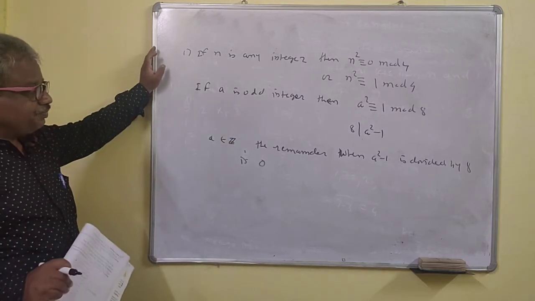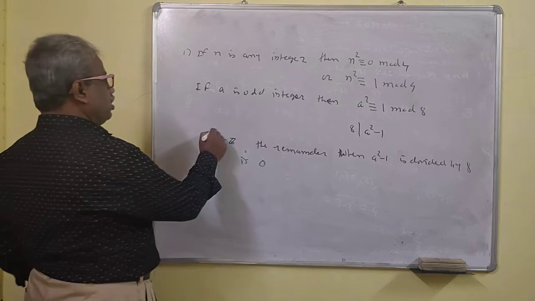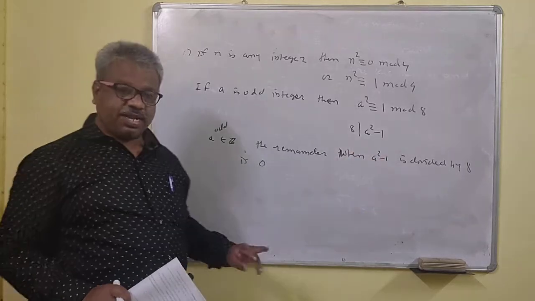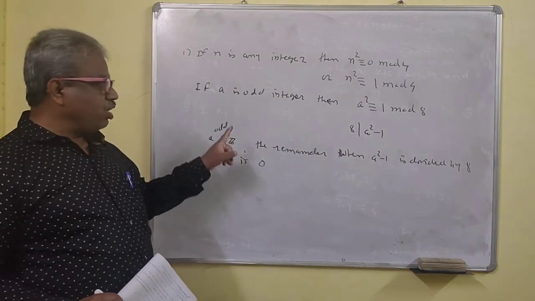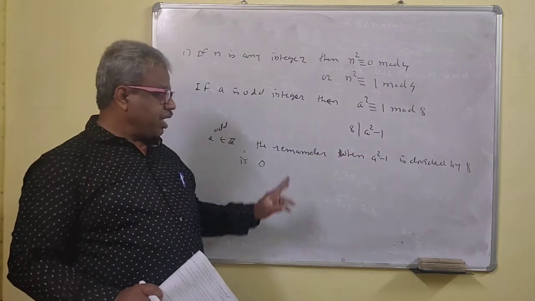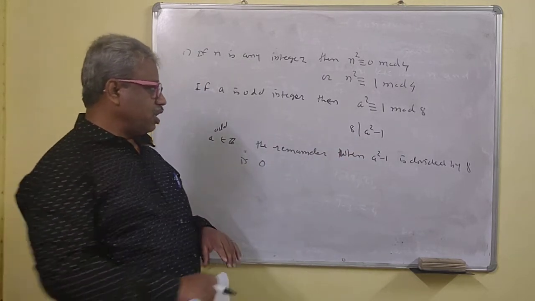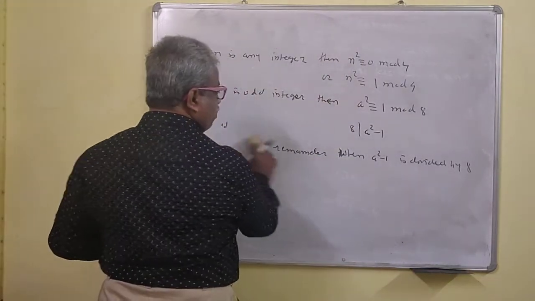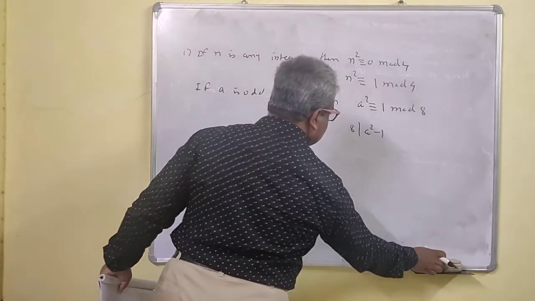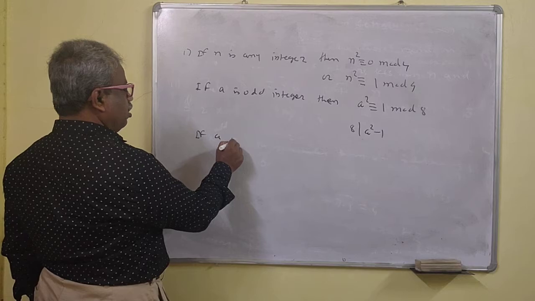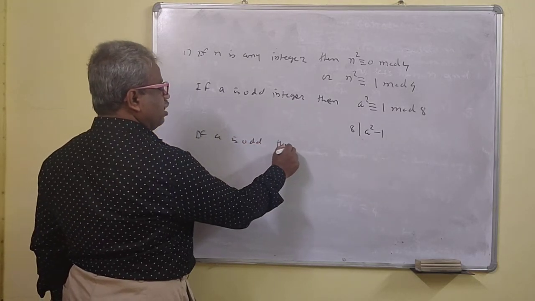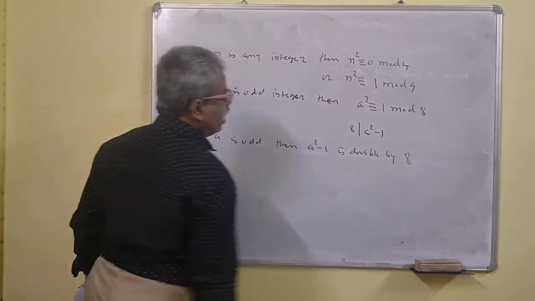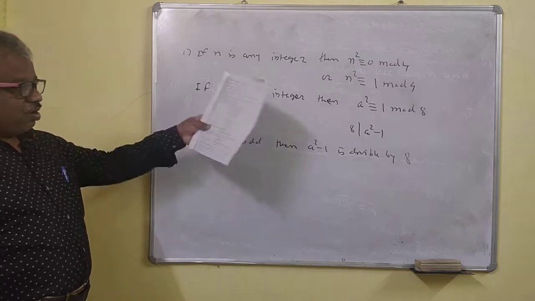If a is an odd integer, then the remainder when a square minus 1 is divided by 8 is 0. Because if a is an odd number, then 8 divides a square minus 1. So remember this. That means a square minus 1 is divisible by 8. So if a is odd, then a square minus 1 is divisible by 8.